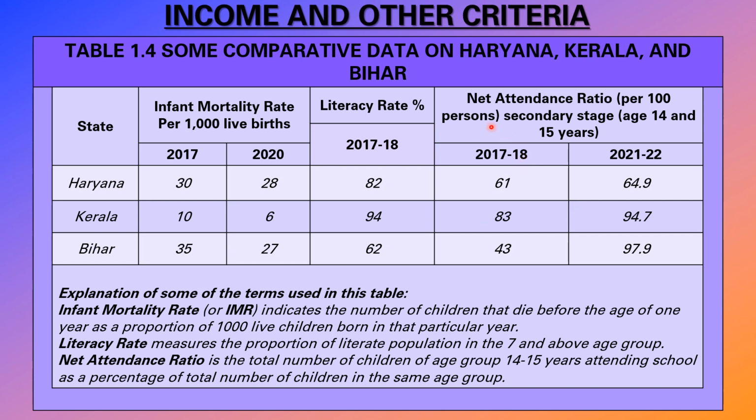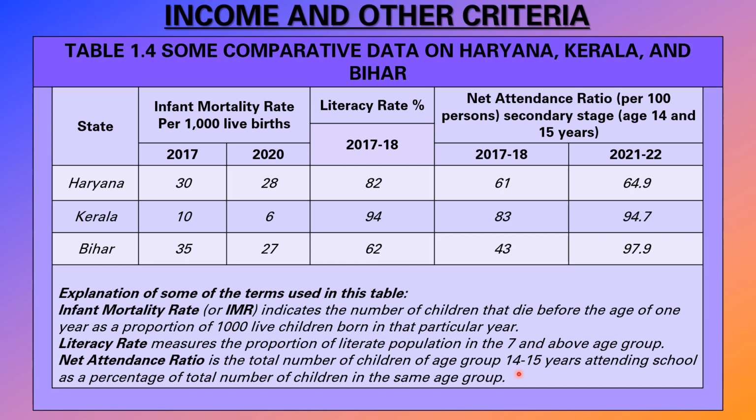Okay, here the net attendance ratio is given as the total number of children of the age group 14 to 15 years attending school as a percentage of the total number of children in the same age group. In your class, all are the same age, right? How many are attending the classes? How many are not attending? Many will be absent, right? Every student will not attend the whole year.